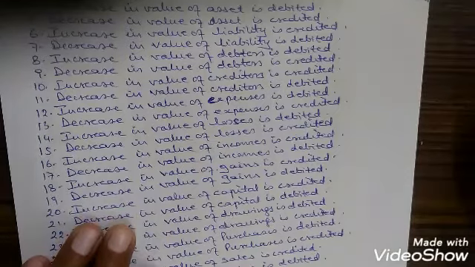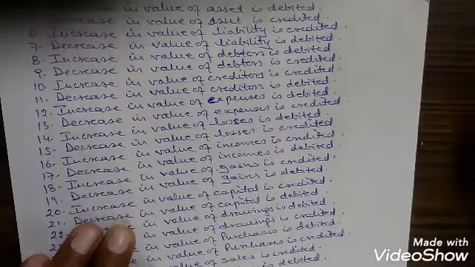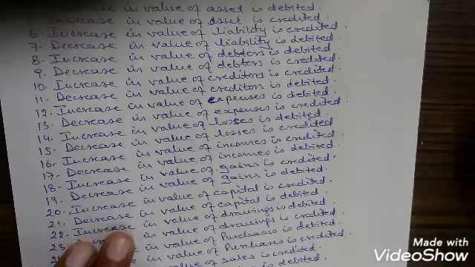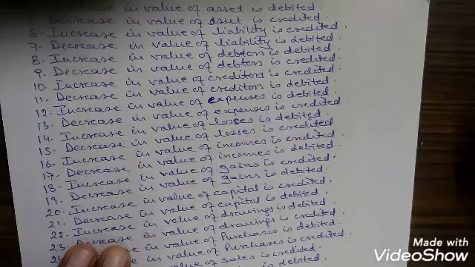Increase in value of capital is credited. You have introduced capital. After 3 months you are further introducing more capital. Again capital account will be credited. Decrease in value of capital is debited. Increase in value of drawings is debited. You have withdrawn rupees 10,000 from the firm in this month. In the next month you have withdrawn goods of rupees 10,000, so drawings account will be debited.